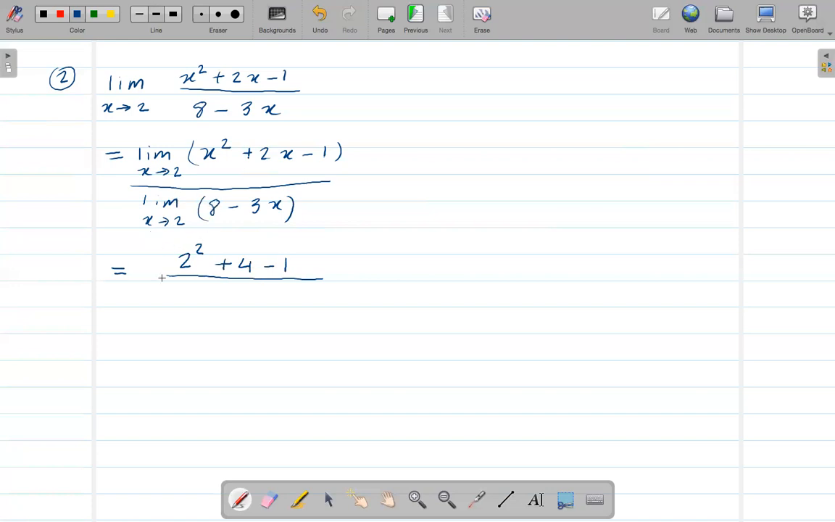Similarly on the denominator, again it goes to x minus 3 times 2. Okay, so in the numerator we get 4 plus 4 is 8, minus 1 is 7, and denominator 8 minus 6 is 2. All right, so this is the final answer.